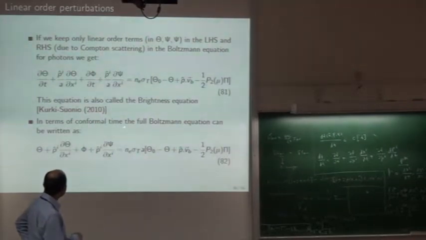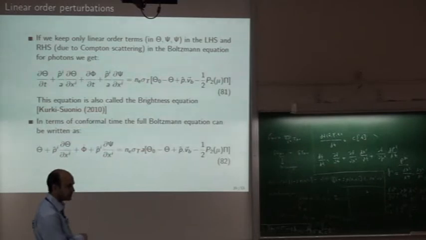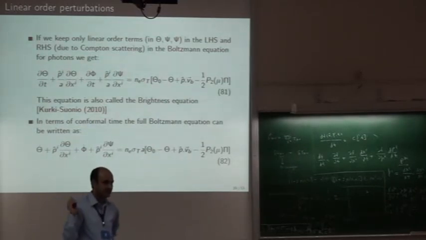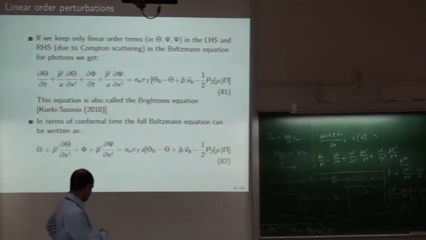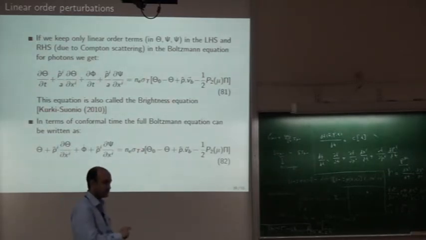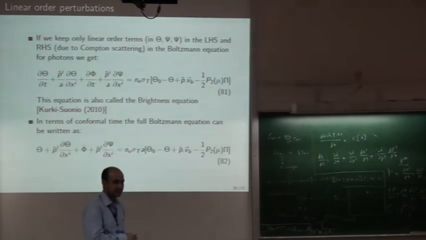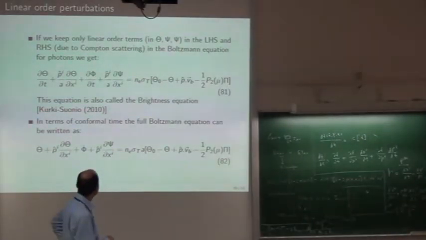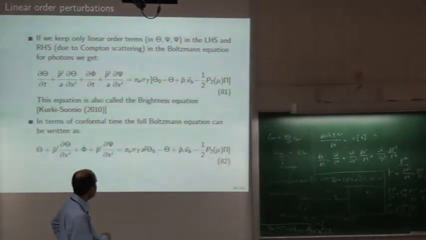In terms of conformal time, the full Boltzmann equation can be written in this way. I am not doing this exercise, I have defined what the conformal time is. Instead of differentiating with respect to ordinary time, you can go with respect to conformal time, and you get this equation. Nothing changes, all the terms are here, just prefactors may change for a few of the terms, like n_e sigma_T, where an a has come in due to that.